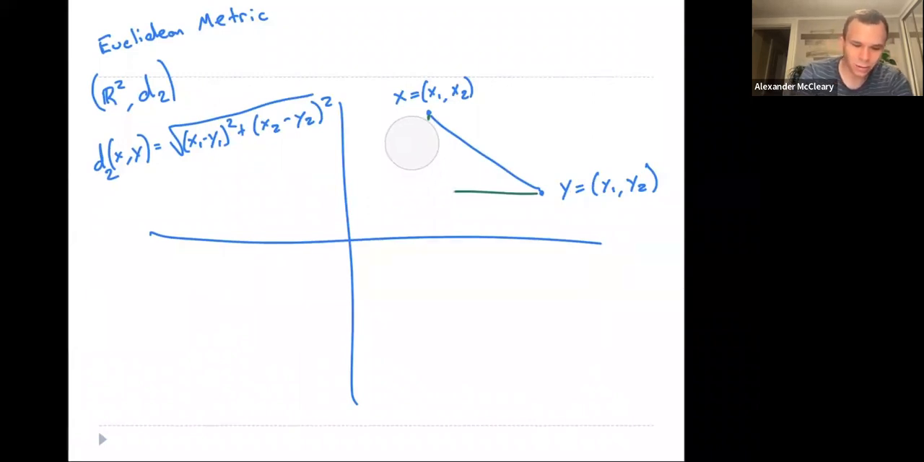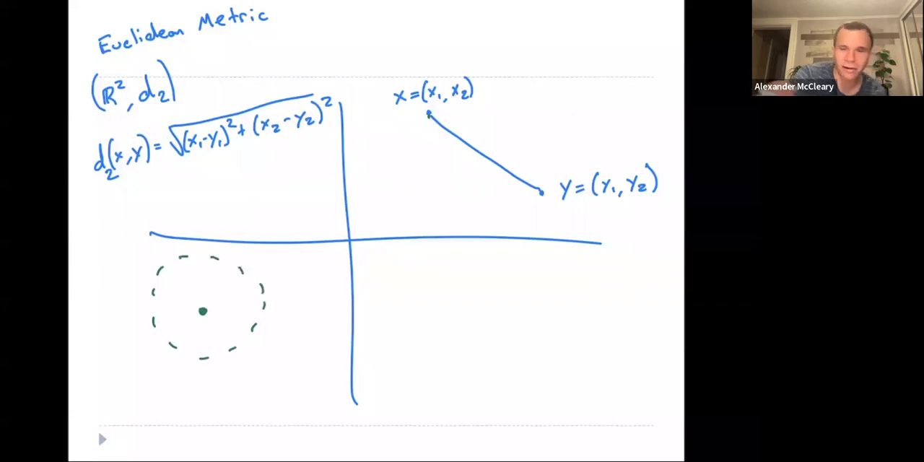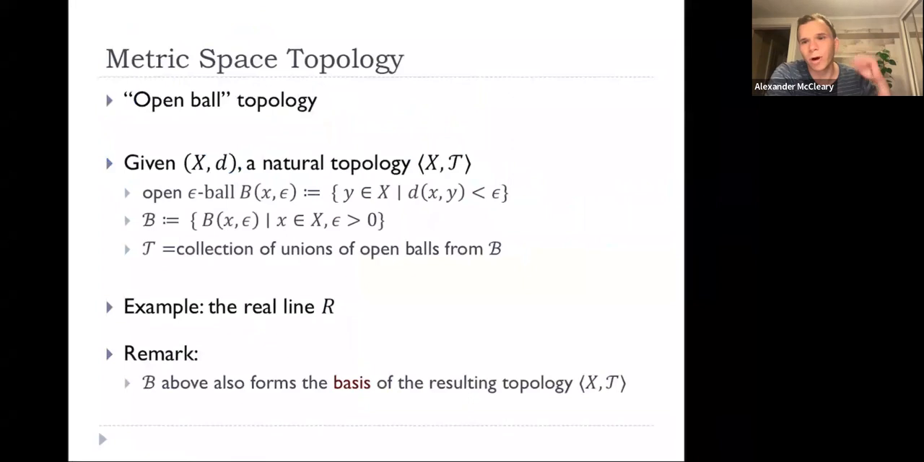Okay, so open balls. We can define an open ball around a point as, it's kind of what you'd expect in the Euclidean metric. However, in other metrics, open balls can look quite strange sometimes. The open ball around a point is used with this notation here. So this is the ball around a point X with radius epsilon. That's how you read this.